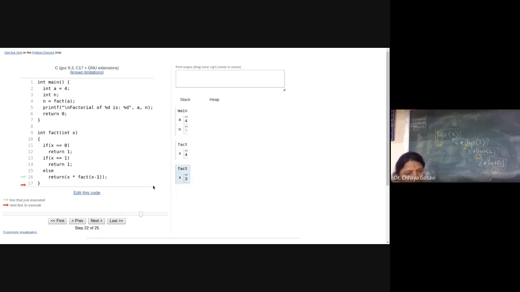So now fact 2 is deleted from the stack. You are calling fact of 4 from fact of 3, so it is 4 into 3. This value is deleted. You cannot see your return value, but it is there, 6. Now 6 into 4, it will return 24. And this value is 24, and you will get the result. Factorial of 4 is 24.